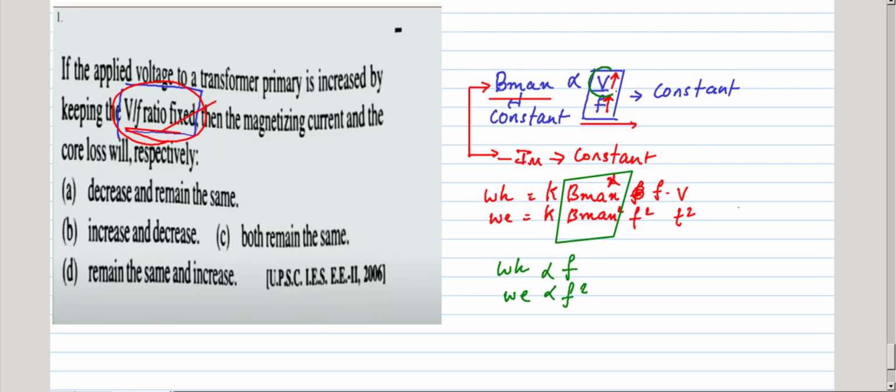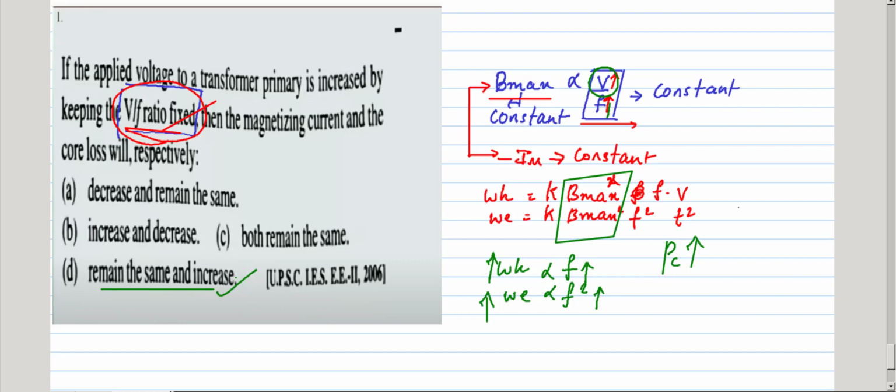So if I increase the voltage, I have to increase the frequency. As frequency increases, hysteresis loss increases and eddy current loss increases. What happens to core loss? It increases. So the magnetizing component of current remains the same, and the core loss increases.